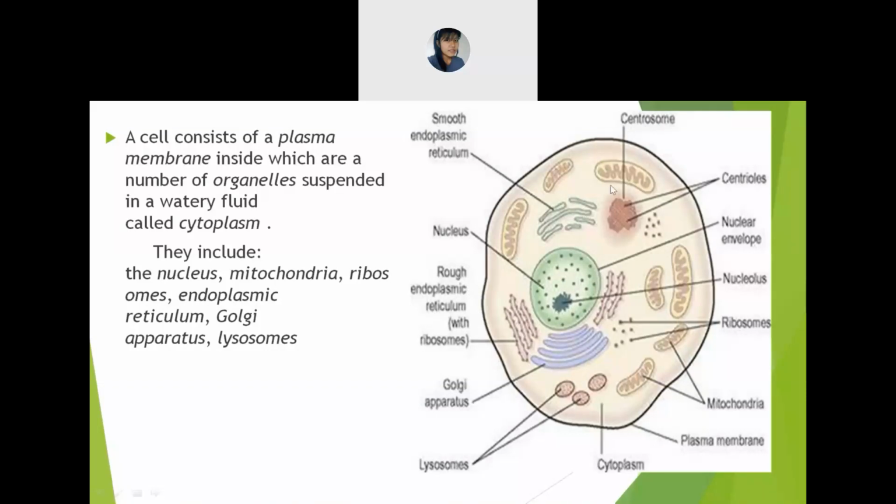Is it clear? Centromere, all this. We won't discuss all this because I think you have already covered it in your previous semester. We won't discuss that in much depth.